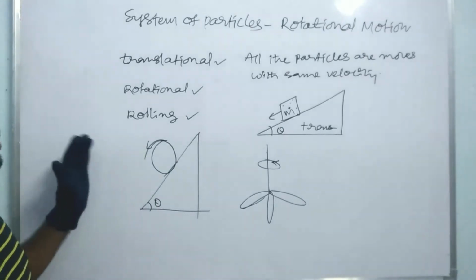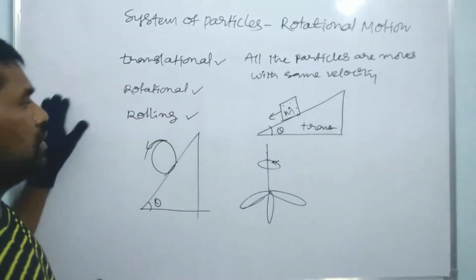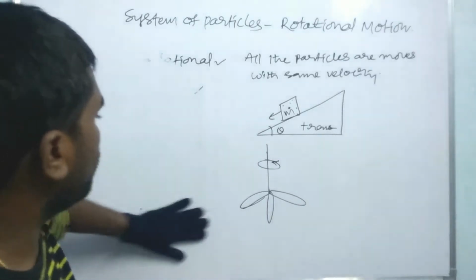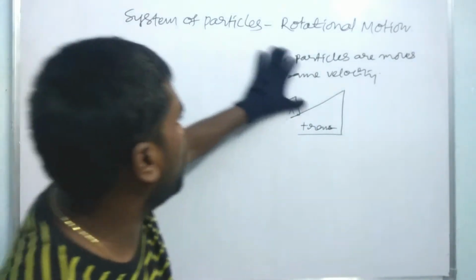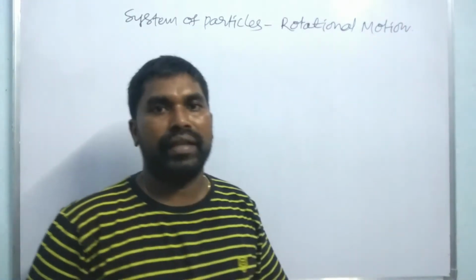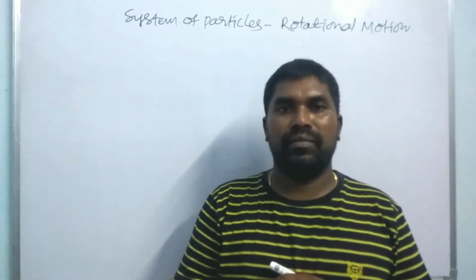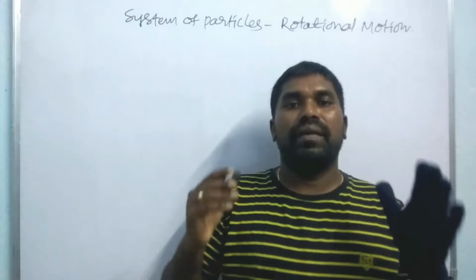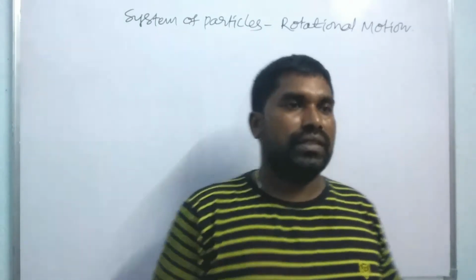So this motion depends on the center of mass of the bodies. Let us see the center of mass of a body. Whenever we project a body, that body follows the path of a projectile. That body follows the path of a parabola.